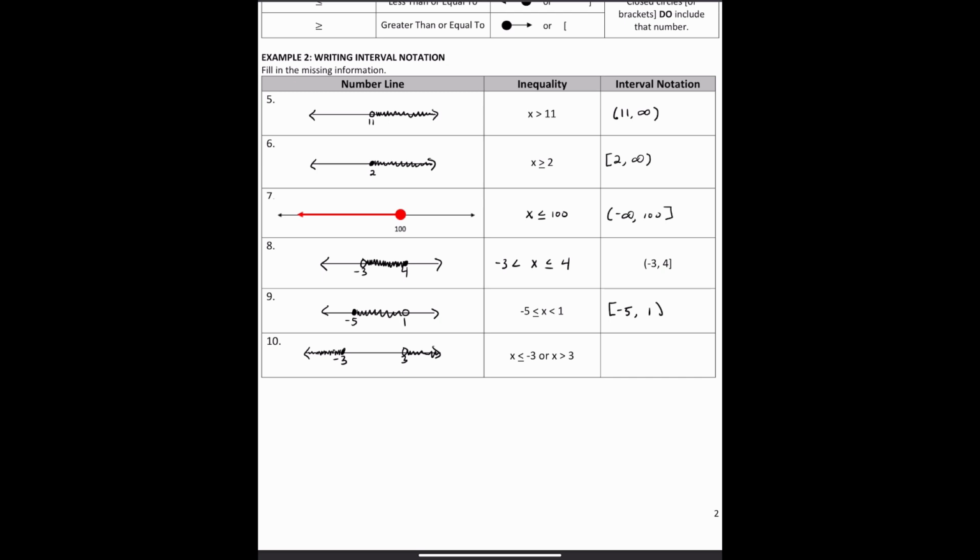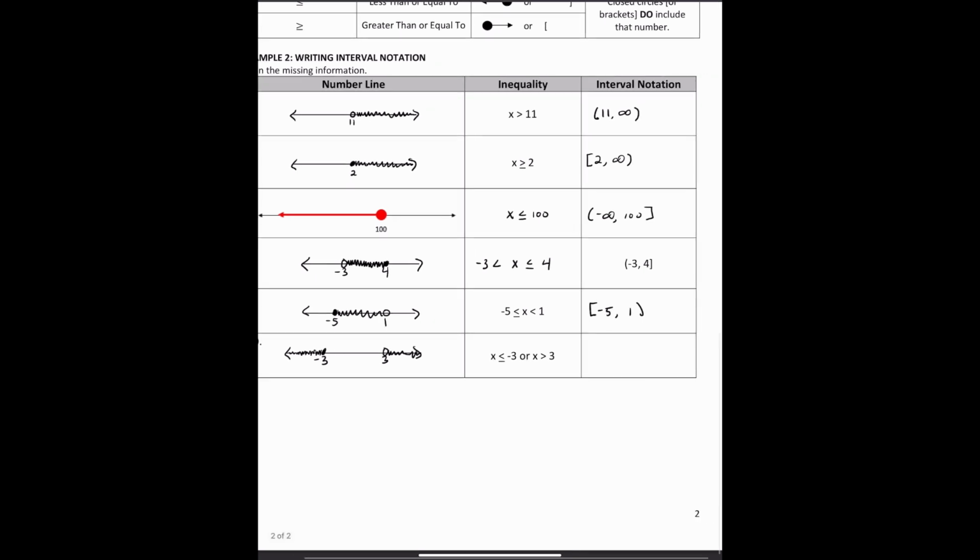So now what we're going to do is write our interval notation, and we're reading this from left to right. Here, we're starting at -infinity, right? So we are going to write -infinity, -3. And for this region, there's nothing between -3 and 3, so I can skip it and start with 3.